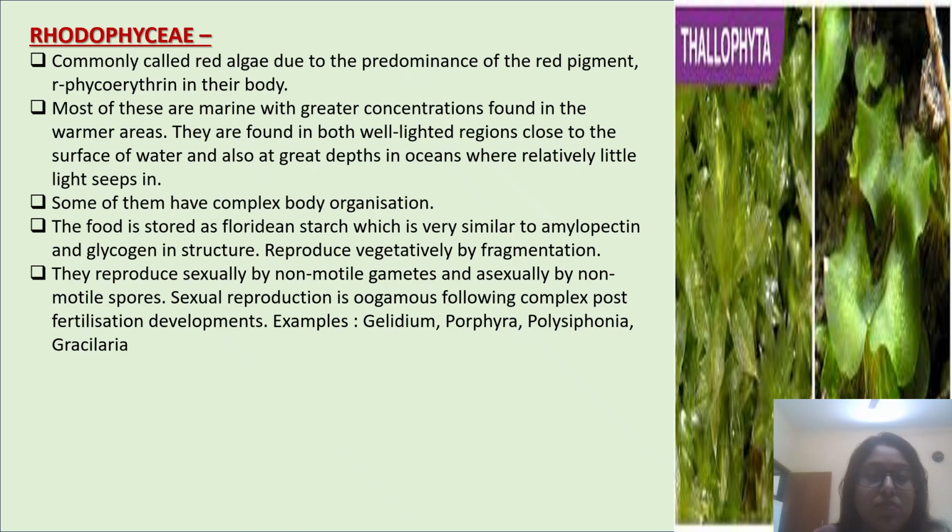They reproduce vegetatively by fragmentation. They reproduce sexually by non-motile gametes and asexually by non-motile spores. Sexual reproduction is oogamous, following complex post-fertilization development. Examples: Gelidium, Porphyra, Polysiphonia and Gracilaria.